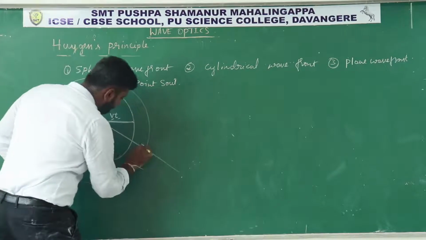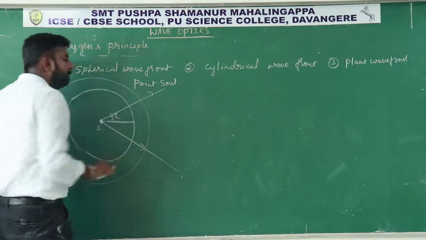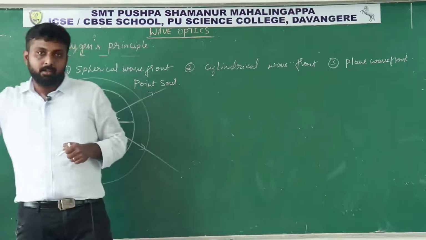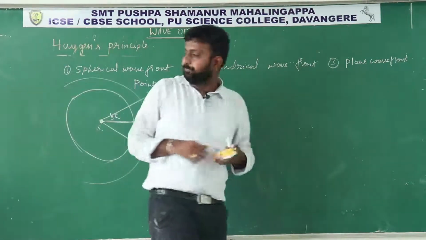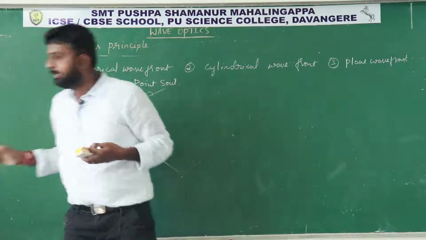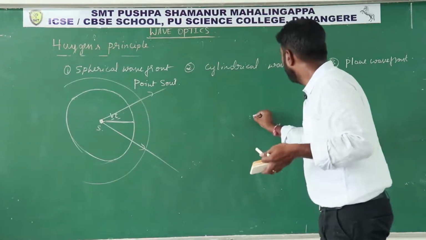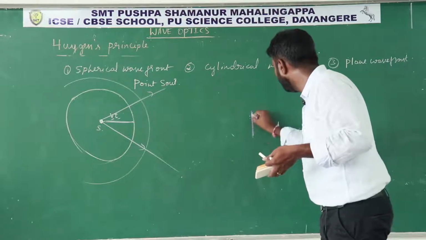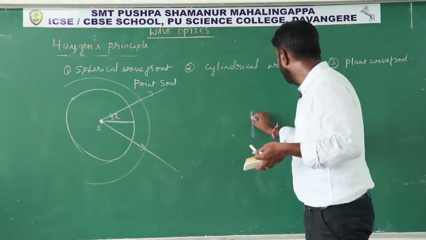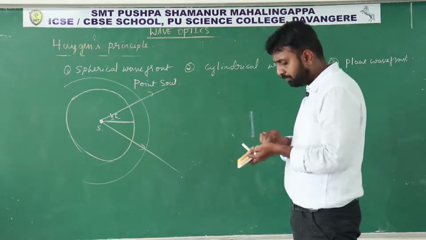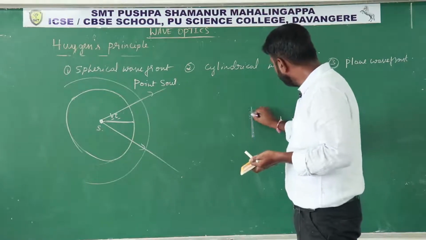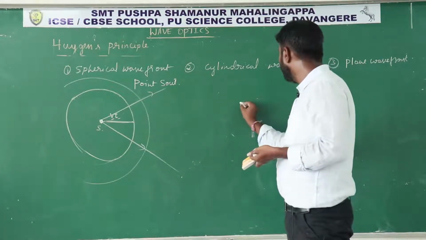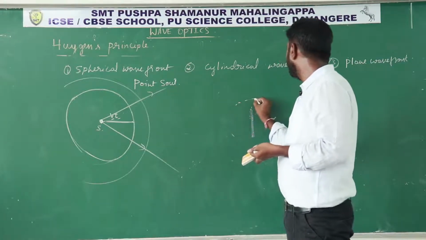If you draw a perpendicular line, what will this indicate? It will indicate a ray of light. And the next one is the cylindrical wavefront. When will we obtain a cylindrical wavefront? If we have a linear source, like a tube light, then you can imagine around this source a cylindrical surface like this.